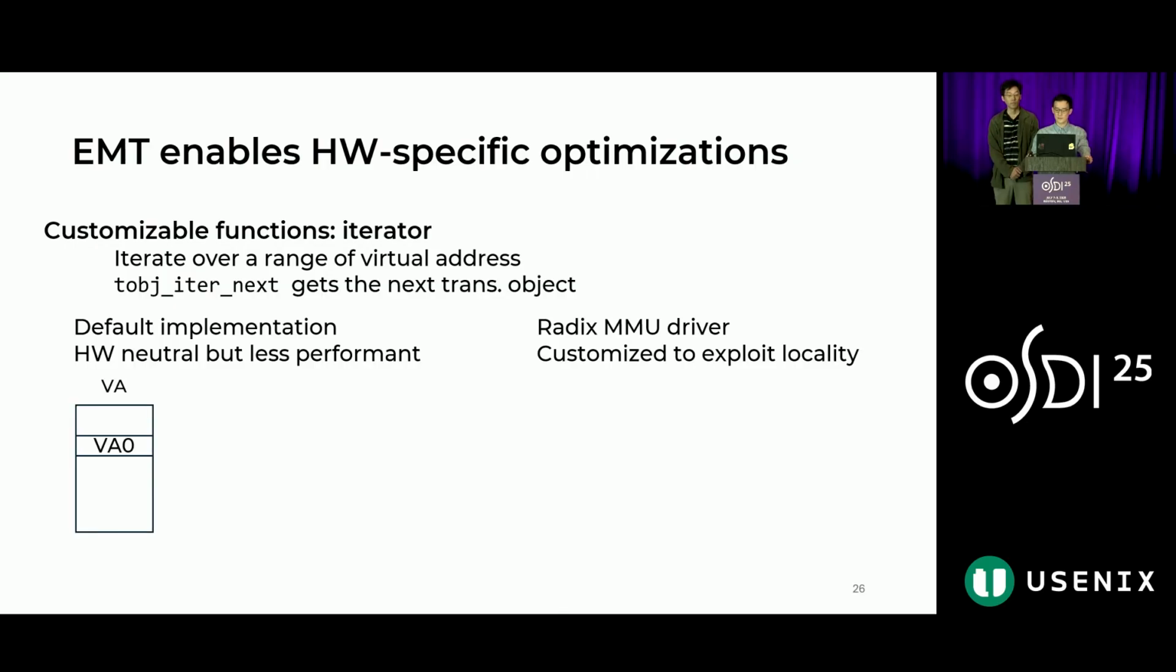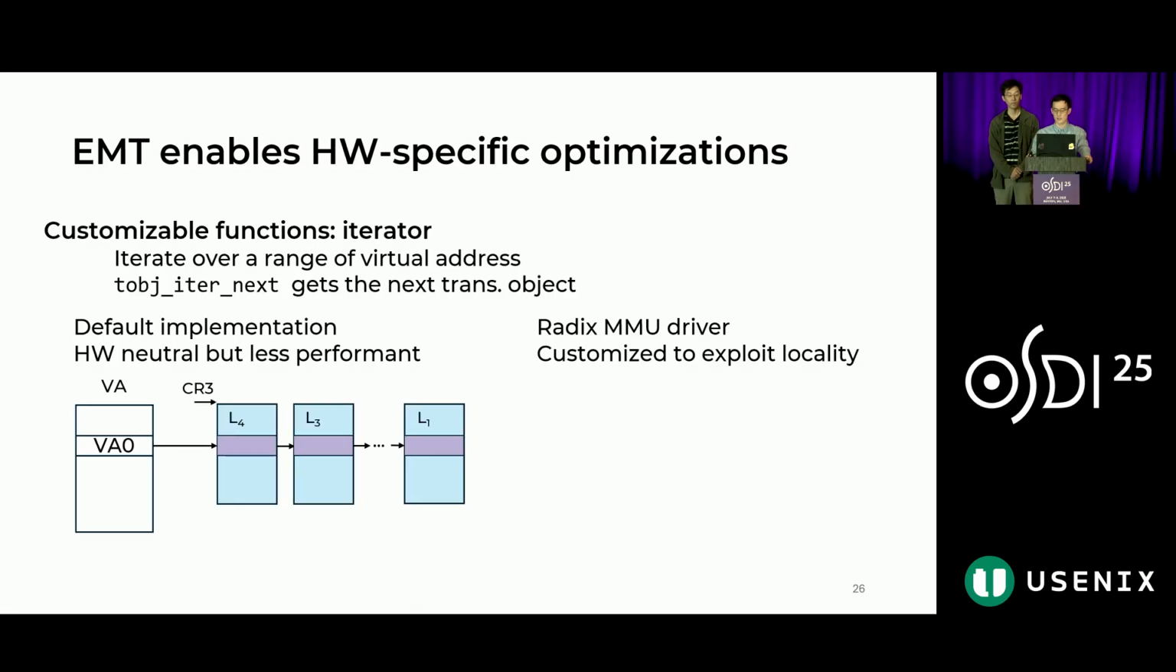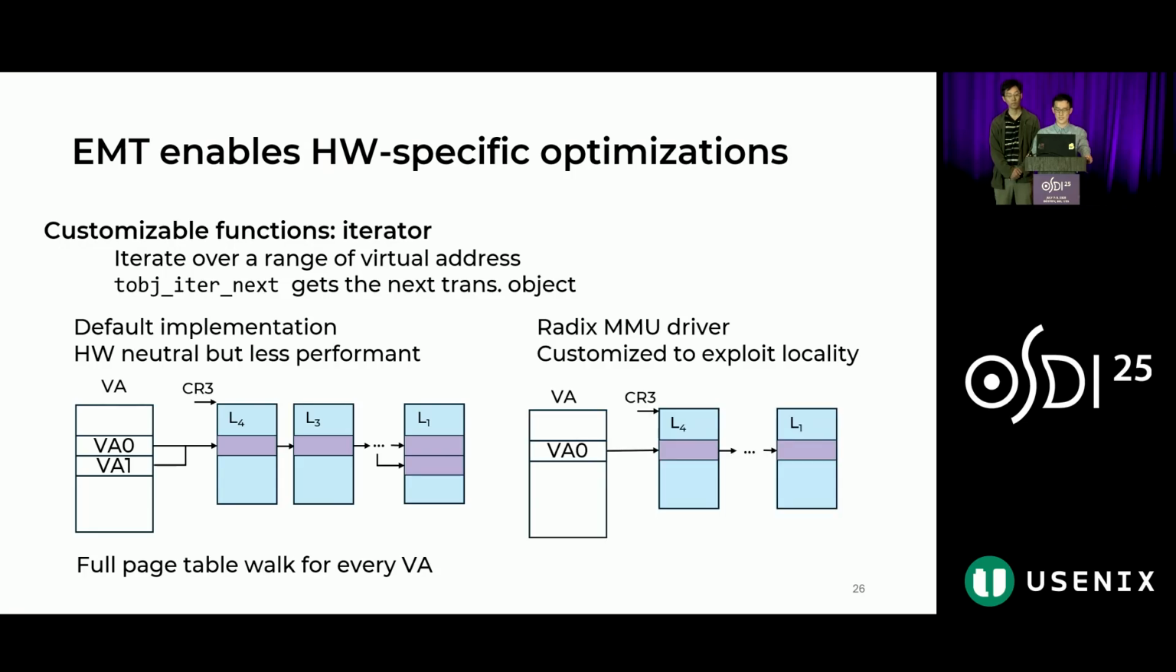So for the default implementation, to guarantee hardware neutrality, every virtual address will go through a full page table walk on radix. And this has to be done even if two virtual addresses are right contiguous to each other. However, for the radix MMU driver implementation, if the virtual addresses are contiguous, we can get the page table entries directly by incrementing the previous page table entry pointers. This way, we can exploit spatial locality of the radix tree design.